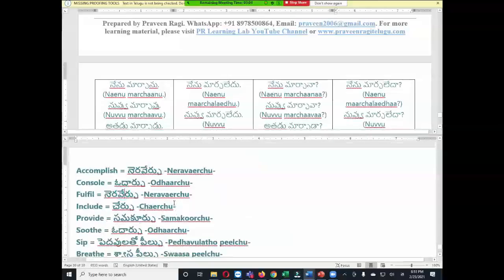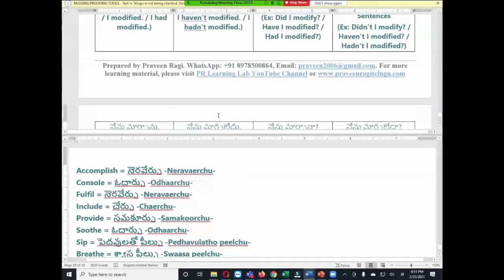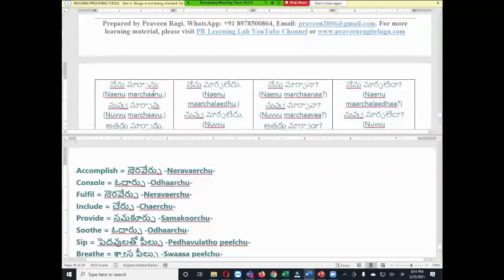Let us take this verb, fulfill. Fulfill means neraverchu. Can somebody try to conjugate this neraverchu verb in past tense? Should I try? Yeah, try cheyandi. నేను నెరవేర్చాను, నేను నెరవేర్చలేదు, నేను నెరవేర్చానా, అవునండి, నేను నెరవేర్చలేదా. అవునండి. నెరవేర్చలేదా can be with long vowel sound at the end. నేను నెరవేర్చలేదా, yeah. It's okay in spoken Telugu. It's okay if you skip that long vowel sound also, no problem. నెరవేర్చలేదా, it is also okay.